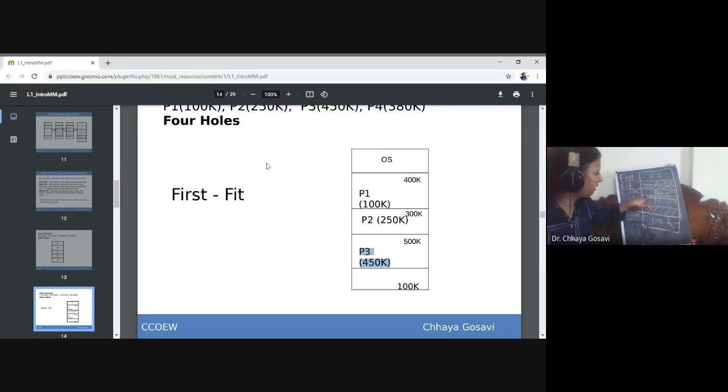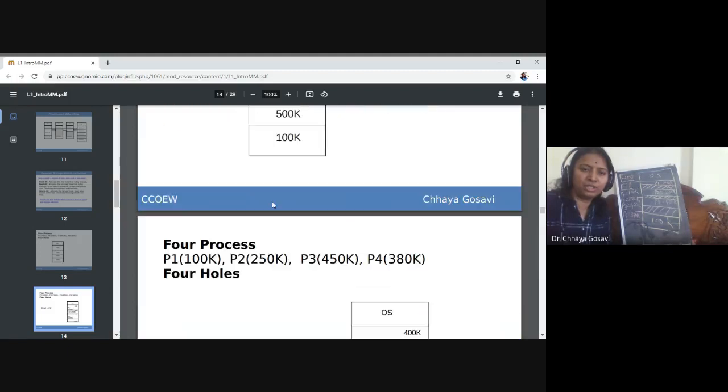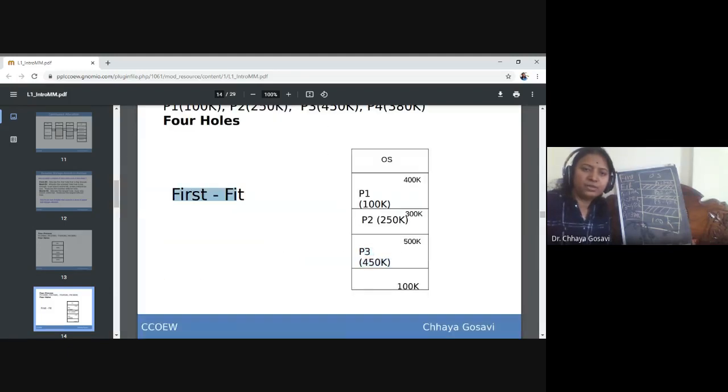And this is called internal fragmentation. This is internal to that block, which is not allocated to any other process, because once a process is allocated to a block, whether the leftover is 50K or 10K, the block is allocated to that process. It will use that block until it completes execution and leaves. So this is the disadvantage of contiguous allocation. This is the first fit algorithm. Now what is best fit? Is the first fit algorithm clear?